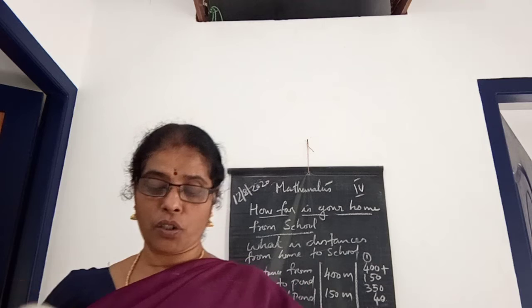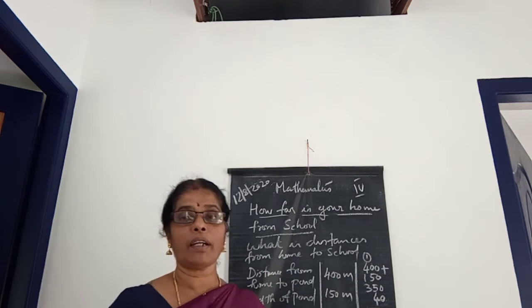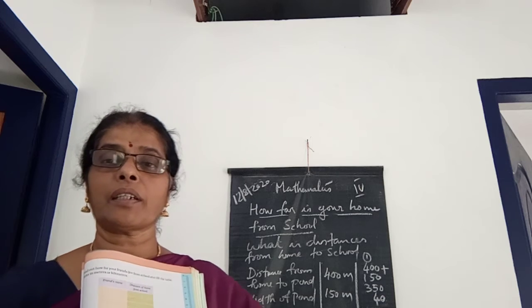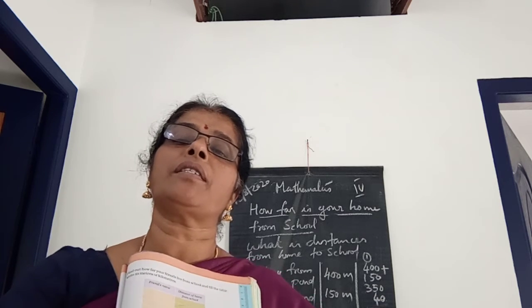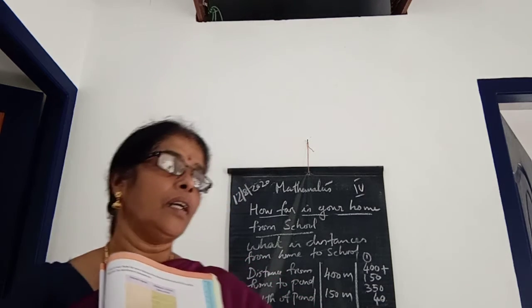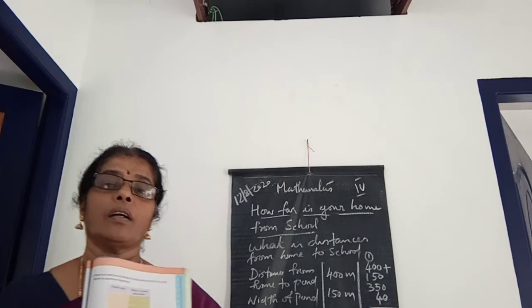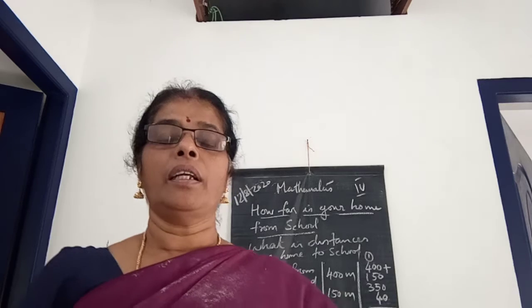Okay. Then next question. Is it more than 1 kilometer? This 940 meters, is it more than 1 kilometer, children? No. 1 kilometer means 1000 meters, isn't it? This number 940 is less than 1000. So it is not more than 1 kilometer.